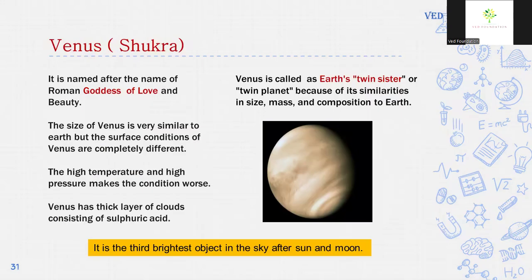Next planet is Venus. It is also called Shukra. It is named after the Roman goddess of love and beauty. The size of Venus is very similar to the Earth, but the surface conditions of Venus are completely different. The high temperature and high pressure make the conditions worse. Venus has a thick layer of clouds consisting of sulfuric acid, and Venus is called Earth's twin sister or twin planet because of its similarities in size, mass and composition to the Earth.